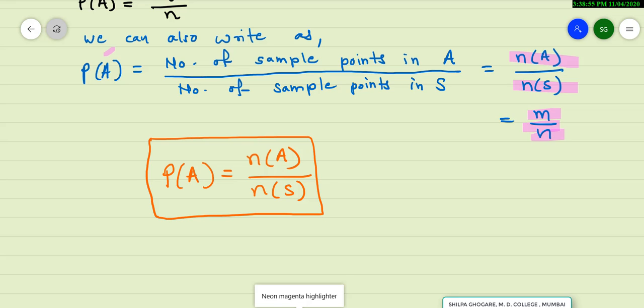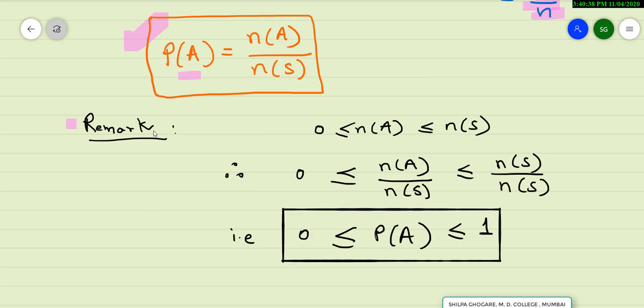Now this definition P of A is equal to N A upon N S is normally used in examples. Whenever we solve a problem on basic concept of probability, then the definition of probability of an event equal to N A upon N S is used.